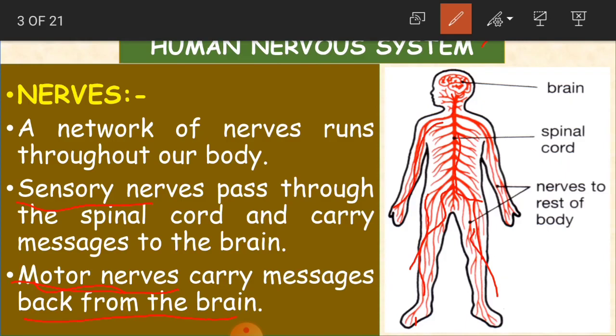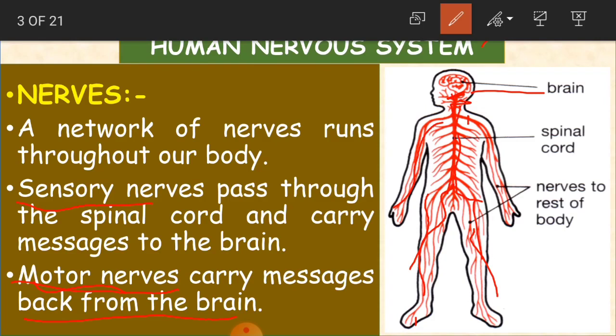Clear, children? So here you can see in the picture, this is the brain, and this is the spinal cord. It is extending from the brain stem, from here till here, all this is the spinal cord.